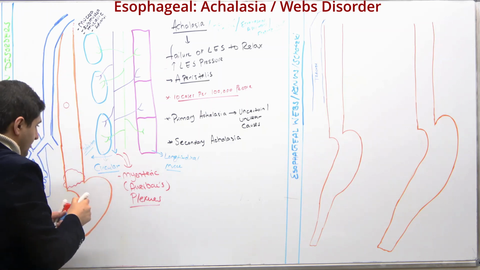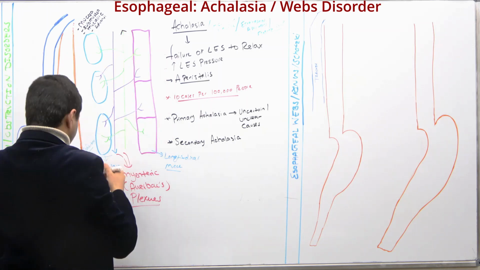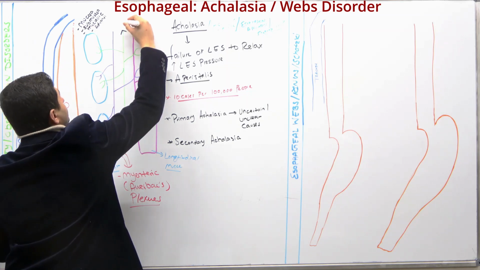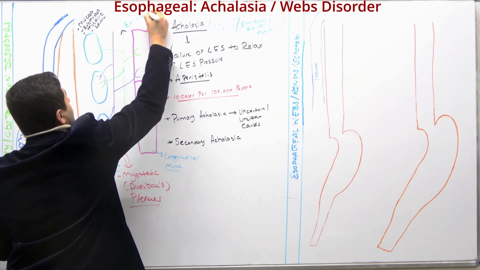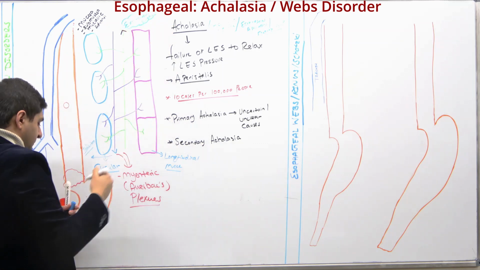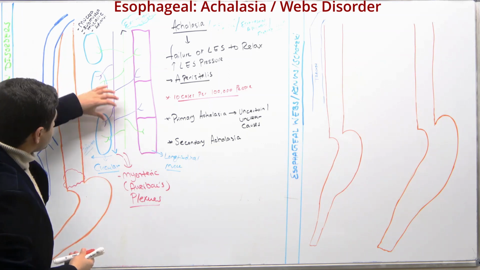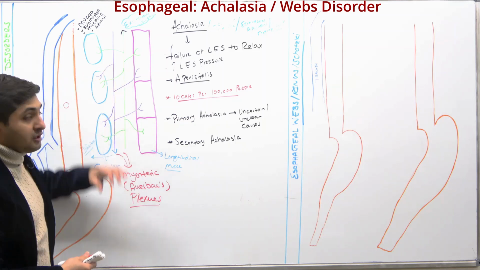And this one, which is going to the oral side, let's just write down here, we can say this one is more stimulatory, or you can even say excitatory neurons. All right, so this is something that you have to remember, and both of them are composed of what? Both of them we call the myenteric plexus of the GI tract.